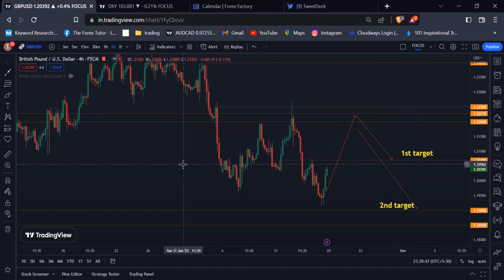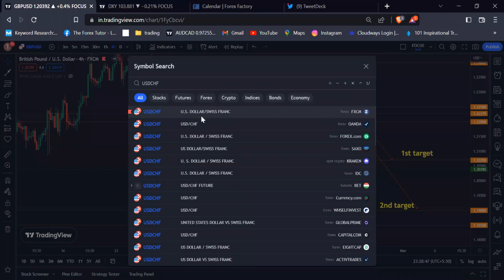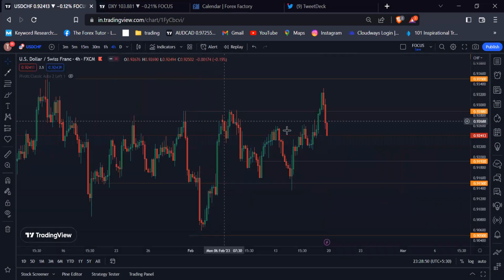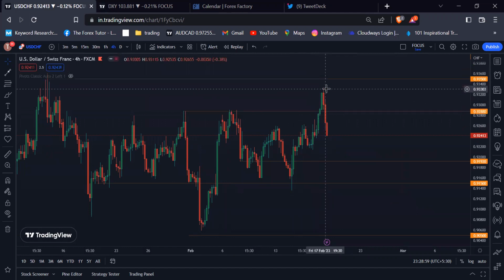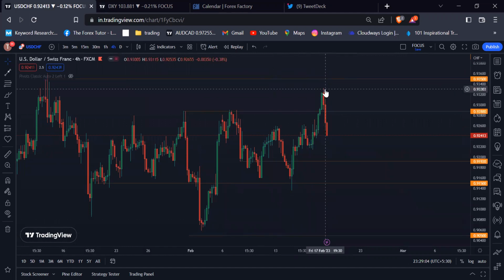So my next pair is USD Swiss franc. If you look at the USD Swiss franc right now, USD Swiss franc break the 0.92880 psychological level in previous week and moving towards the 0.93500 psychological level. So after reaching this level, because of the US dollar strength, we see some aggressive fall in the USD Swiss franc right now.